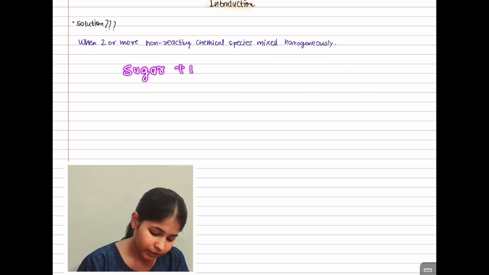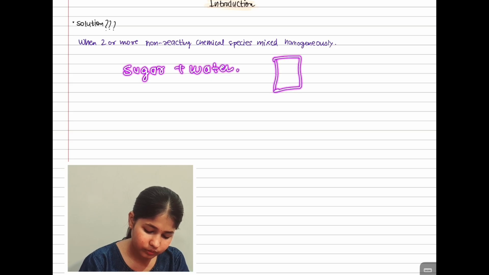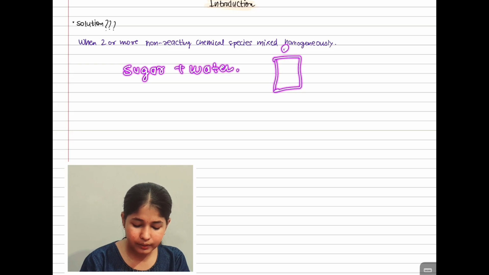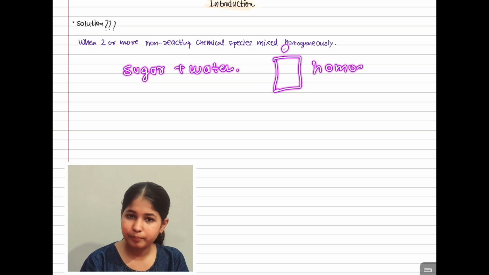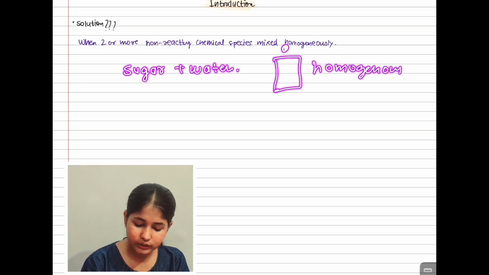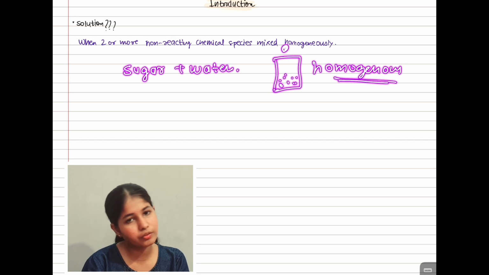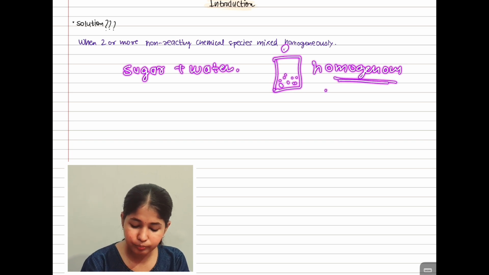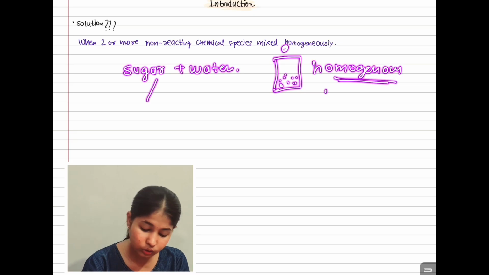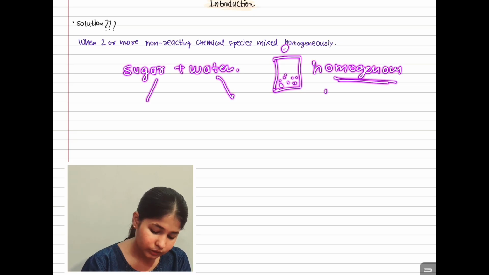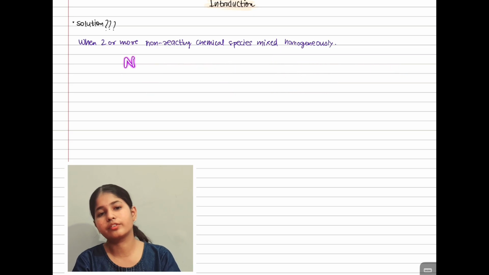Because if you add sugar plus water, you can easily mix them, and it will mix homogeneously. You will not find sugar particles even after mixing many times. After some time it will get mixed homogeneously. Also there will be no reaction, because sugar and water will not react with each other.